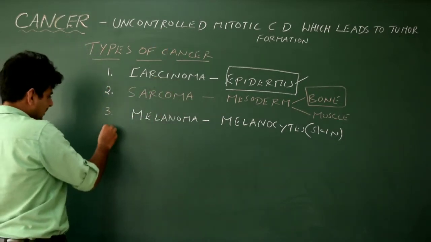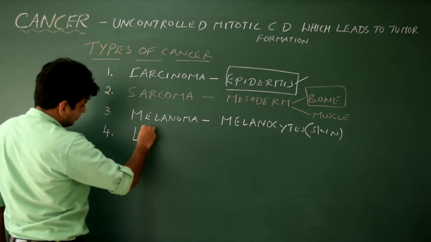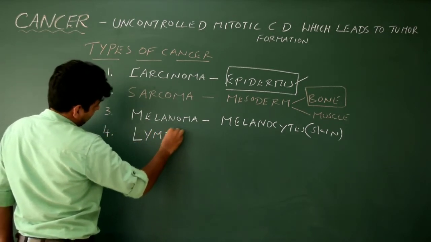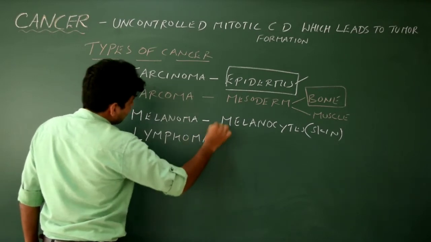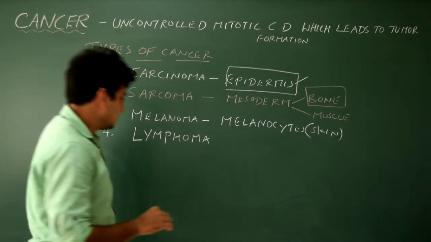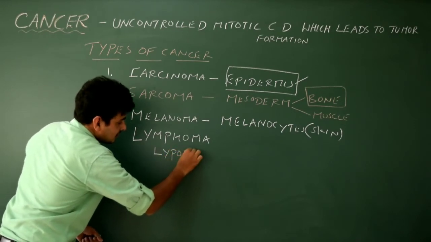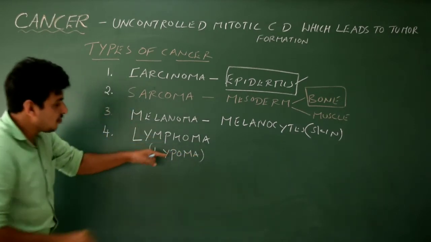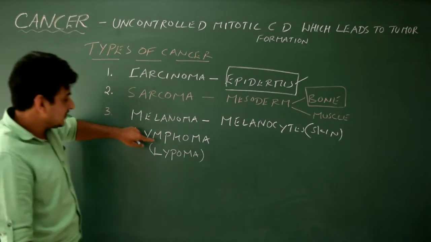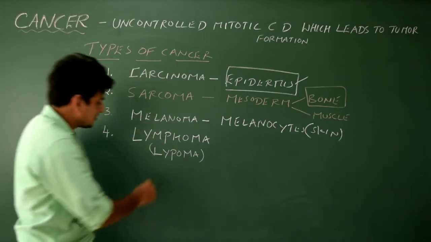So the fourth one is, we write here, lymphoma. See here, I just write one more word here. See the difference. Lymphoma, lipoma. So what is this lymphoma and lipoma? Very simple thing.